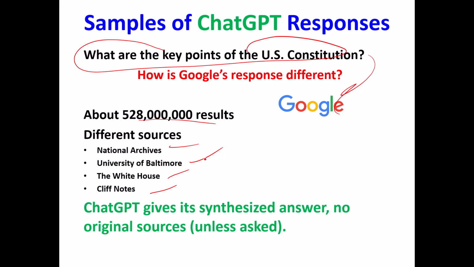So what Google does is say, okay, thanks for the question. Here are a bunch of sources that you could look at to explore that question. What ChatGPT does is look at all those same sources and give a synthesized answer, usually with no original sources unless you ask for the original sources. So thinking from the standpoint of a university instructor, Google's a great resource because it tells the student, here are the sources that you should look at.